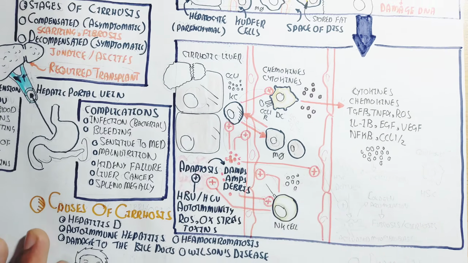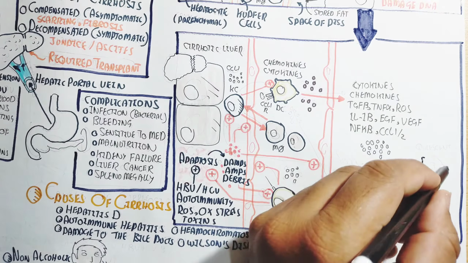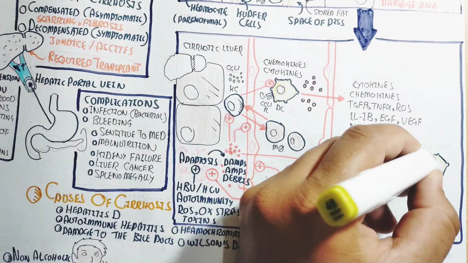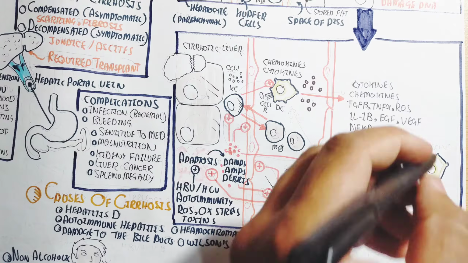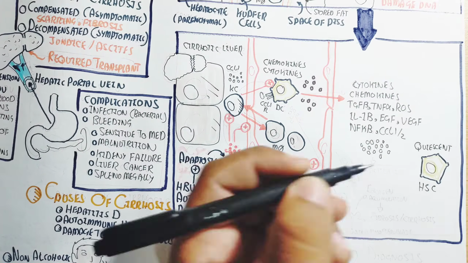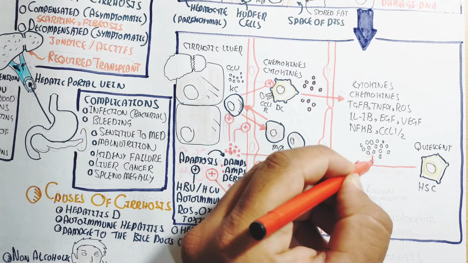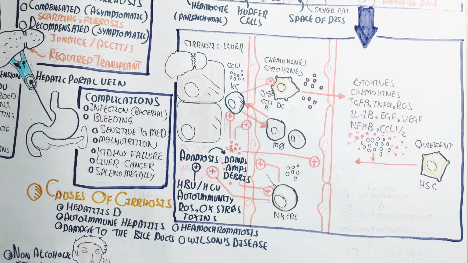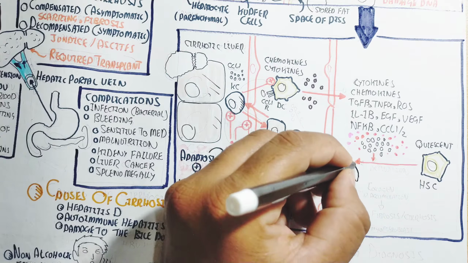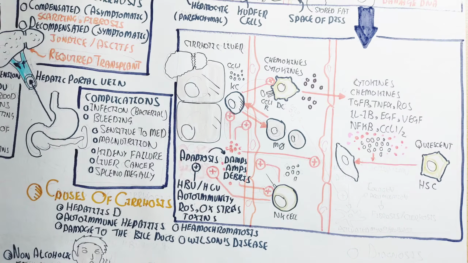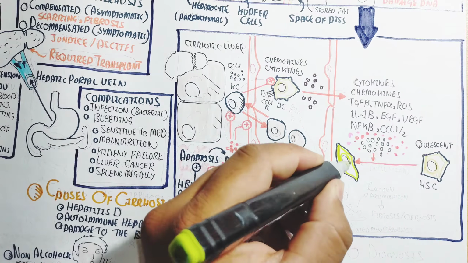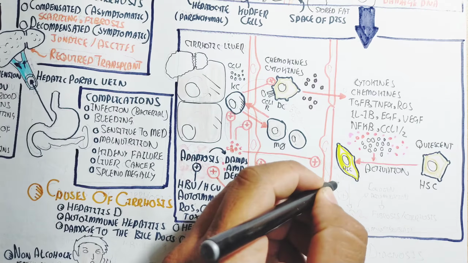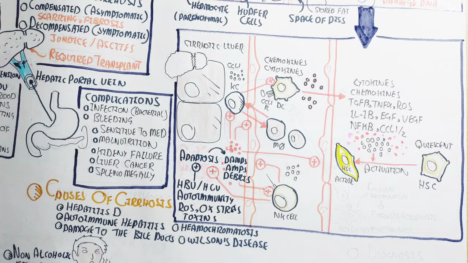This hepatic stellate cell at the quiescent stage will lead to activation, becoming an active hepatic stellate cell. This active hepatic stellate cell will activate the other fibroblasts. So whenever it activates the fibroblast, fibrosis and cirrhosis will occur due to more collagen production from the fibroblast, and the collagen will accumulate at the site of the hepatocyte, where the hepatocyte will be killed. The hepatocyte will undergo apoptosis due to opsonization and the immune response.